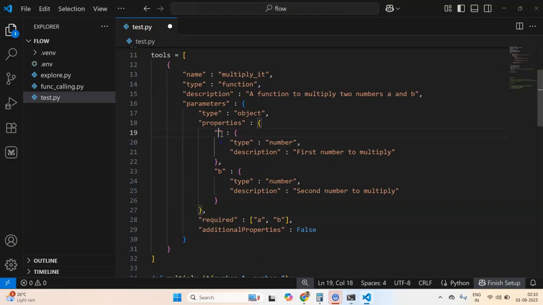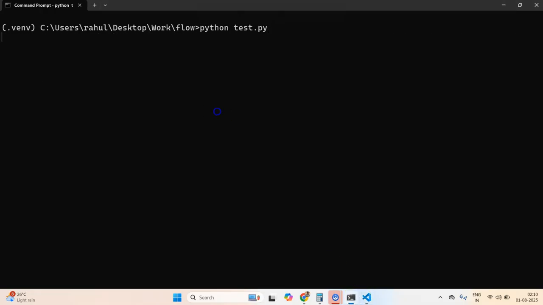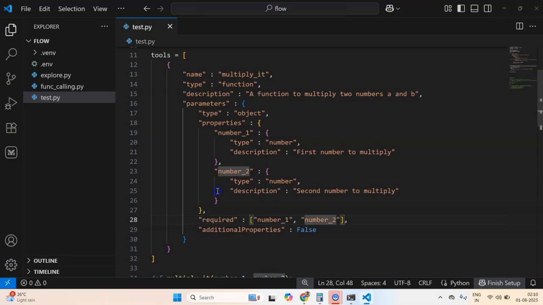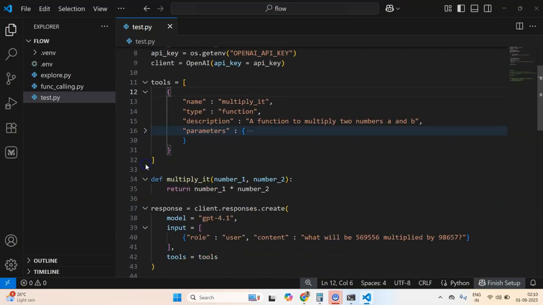But now let me show you by changing it to the previous ones, number 1 and number 2. And let me also fix these, number 1 and number 2. Okay, so now if I run it again, let me come back to the point that I was trying to discuss. Parameters was something that I was not able to correctly capture.